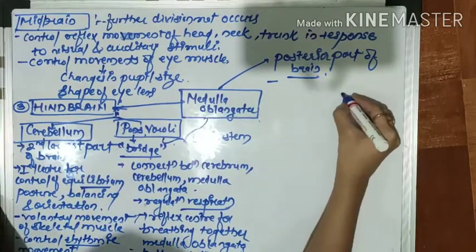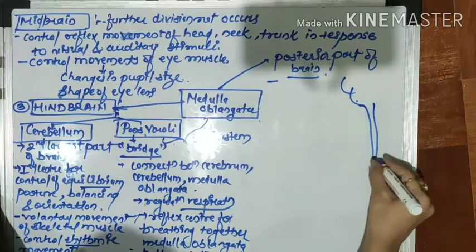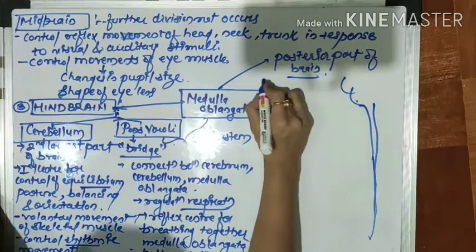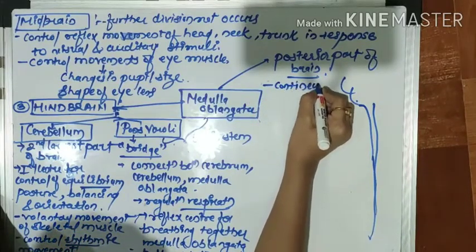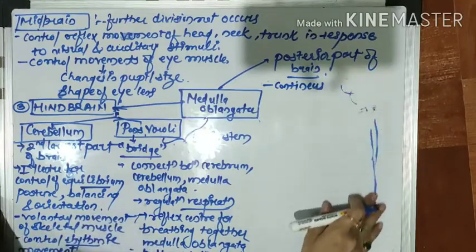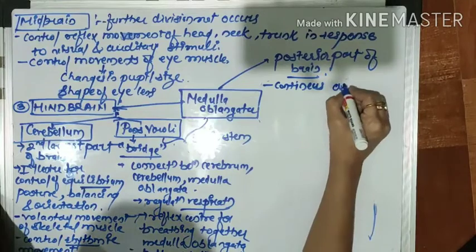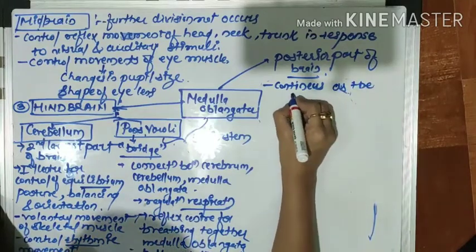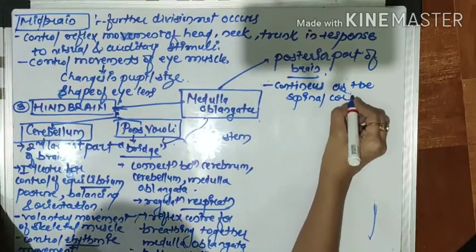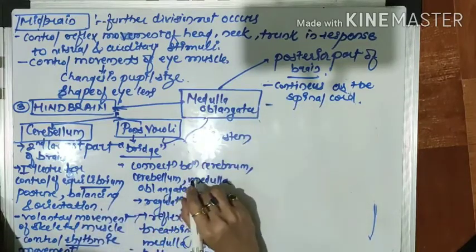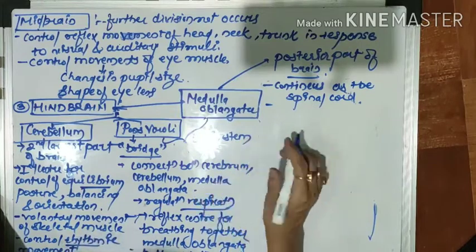Okay, and this medulla oblongata continues as the spinal cord. You can see this is the medulla oblongata. Now this continues to the spinal cord. So here I am writing, it continues as the spinal cord. Understood?